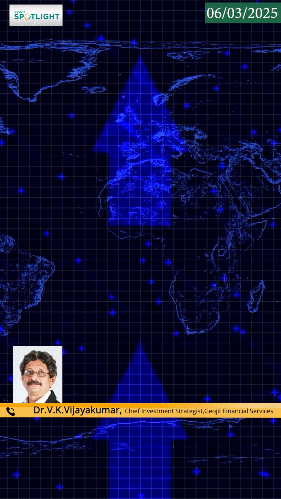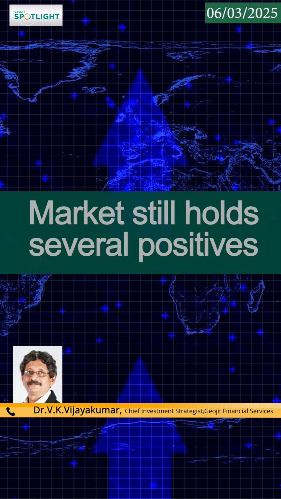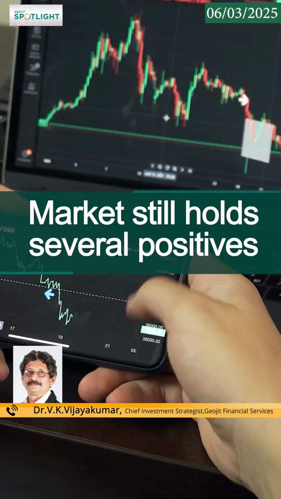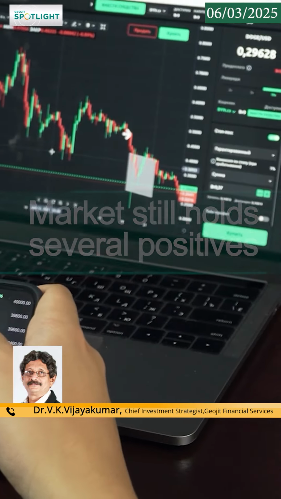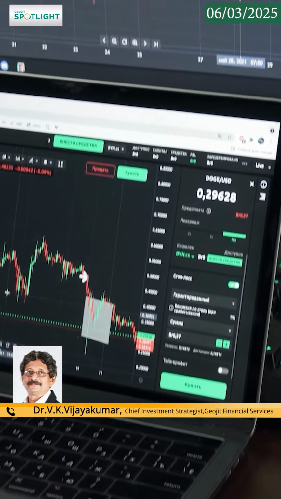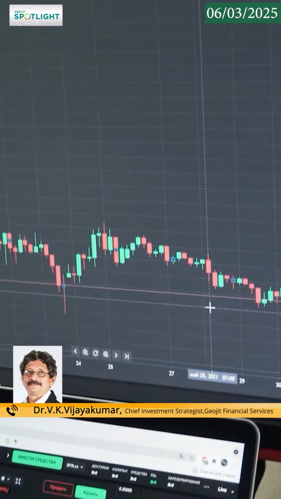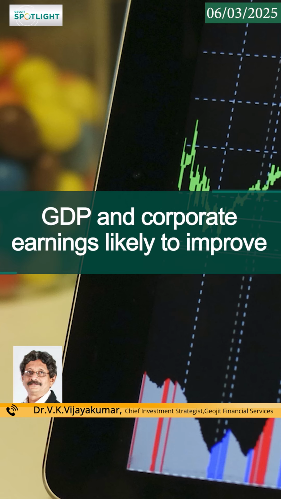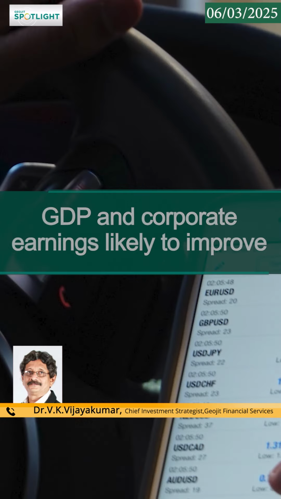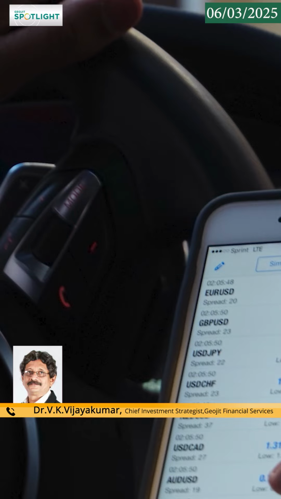What should investors do now? Investors should be cautious. Of course, there are many positives in the market now. India's GDP growth rate has picked up in Q3 of FY25 to 6.2%. GDP growth and corporate earnings are likely to improve in FY26. This should be good news for the stock markets.